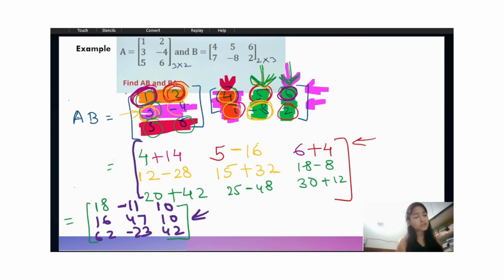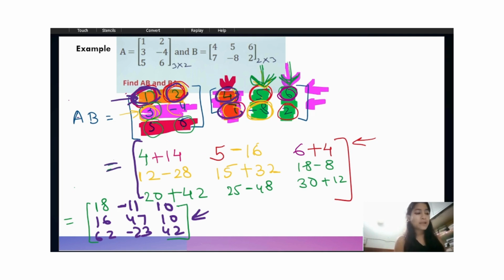So have you understood what we have to take? We have to take the first row of the first matrix and the first column of the second matrix. Only the column of the second matrix will change, but the row will be the same. First we take the first row, multiply this 1 with this 4 and this 2 with this 7. Similarly we do the same with the second column and then the third column. In this way we will get the matrix AB.